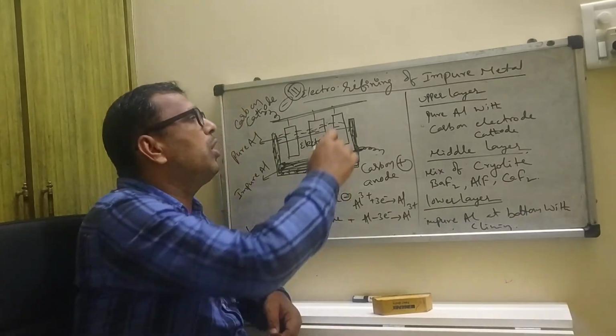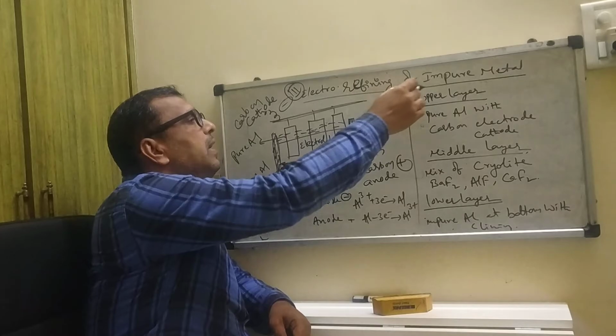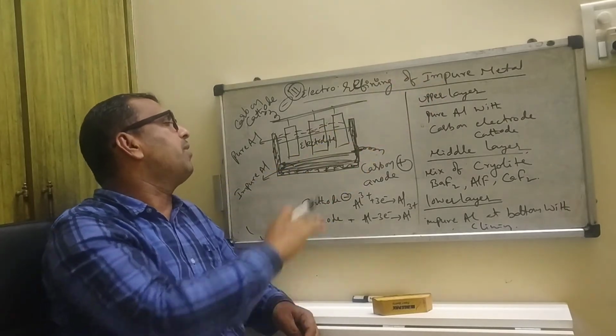So how are you going to refine the metal from the impure one?